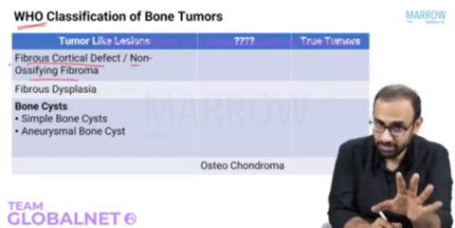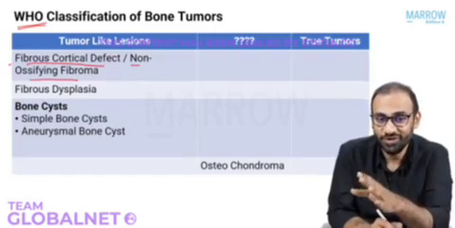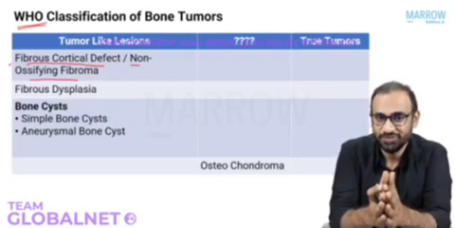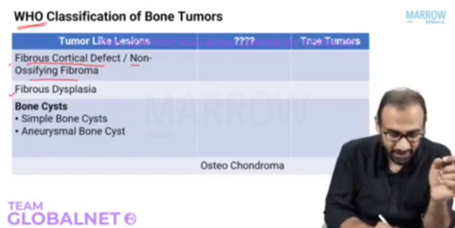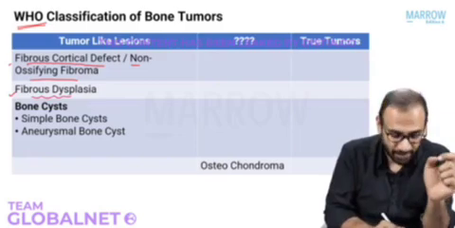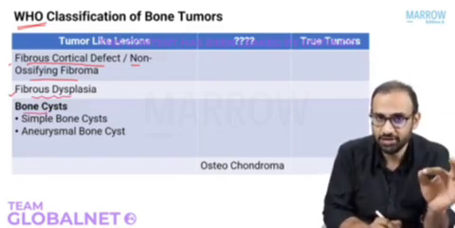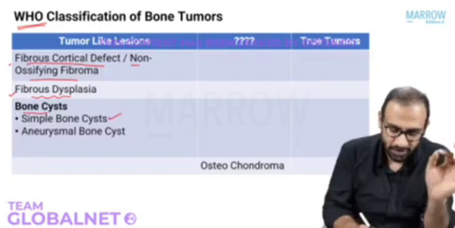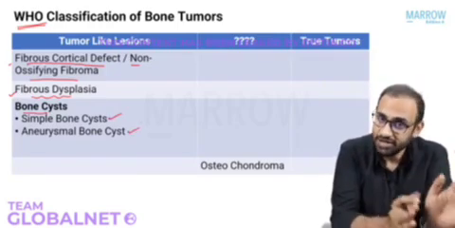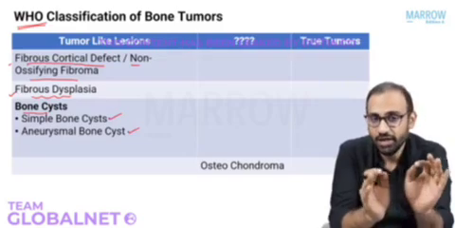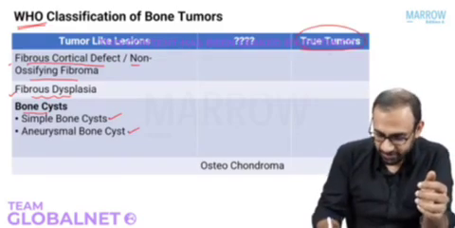Like I said, trust me. Soldier through this module, and only after the end of the module, everything will start making sense to you. Alright, just bear with me. Another example of tumor-like lesion is fibrous dysplasia, and then you have bone cysts. There are two types of bone cysts. There are cysts in the bone, a simple bone cyst and an aneurysmal bone cyst. All of these are tumor-like lesions. They are not tumors, they are tumor-like lesions. Right? Then there will be true tumors that we will discuss in a bit.